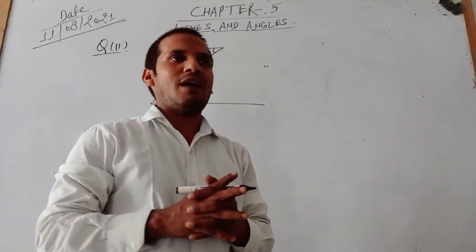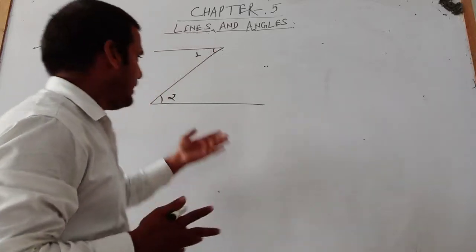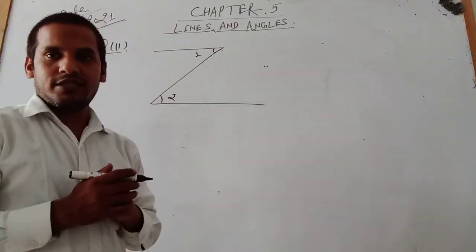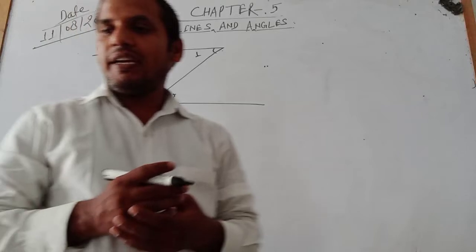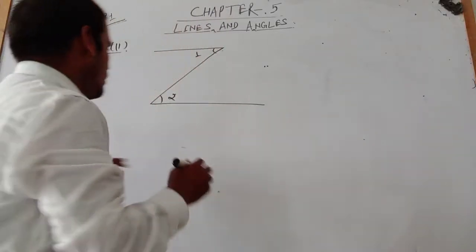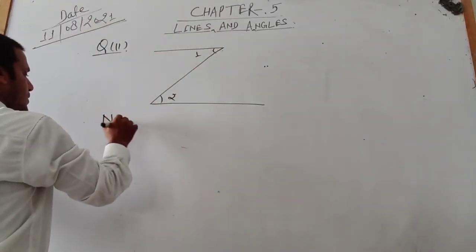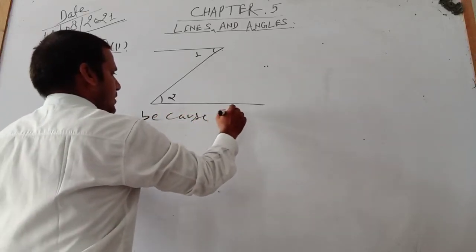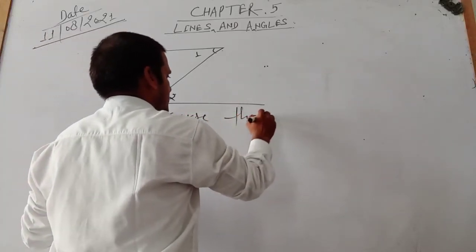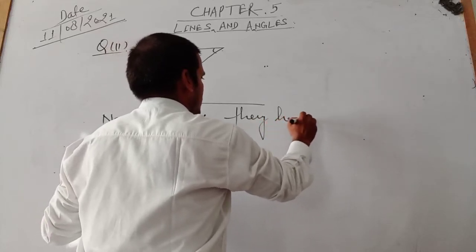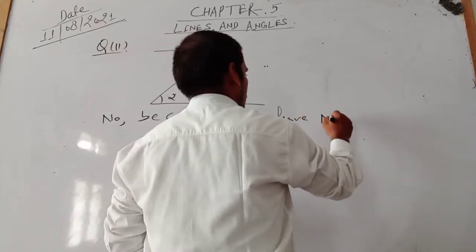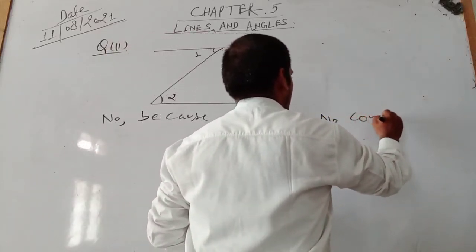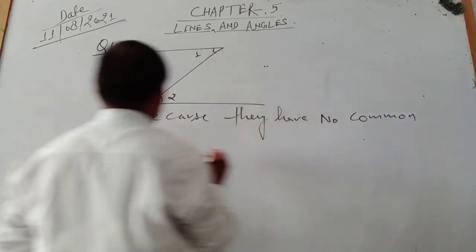It should have a common vertex, but they have no common vertex. Okay, can we say it is an adjacent angle? We can say no, because they have no common vertex.